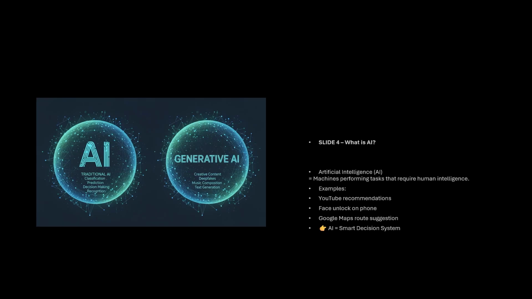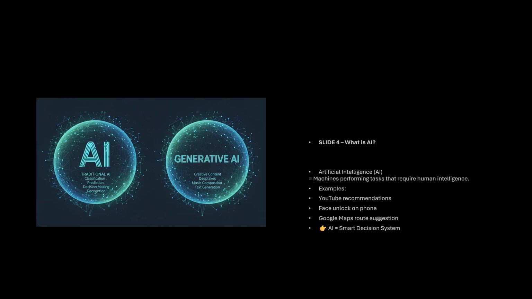The same way, face unlock in the phone. We use this face unlock system to unlock our mobile, right? And Google Maps, route suggestions. We are using all these things, and AI is going toward a smart decision system, right? So AI, we are already using in our daily life.